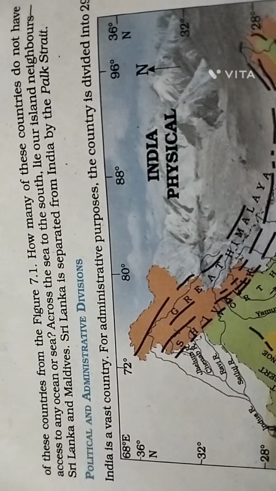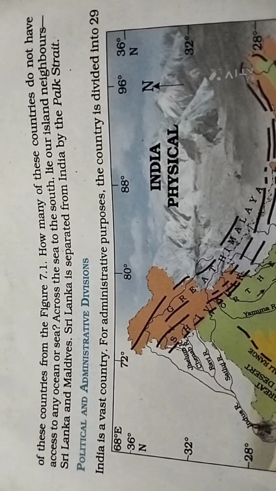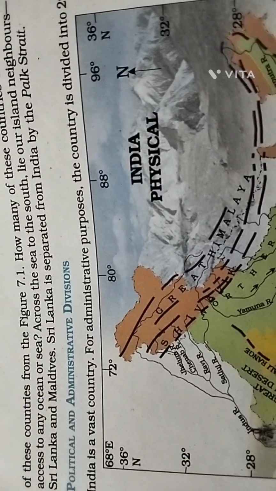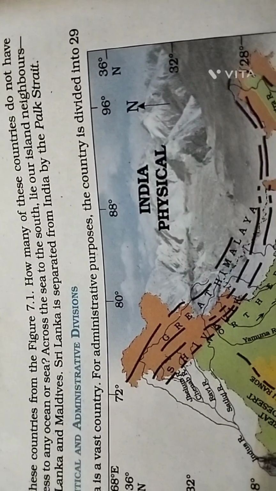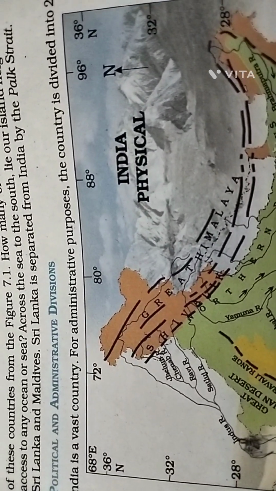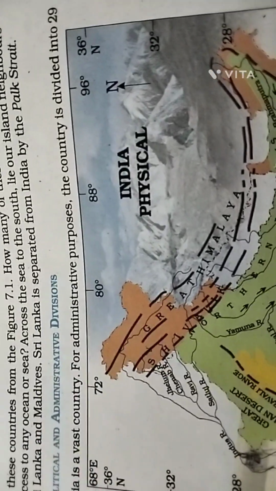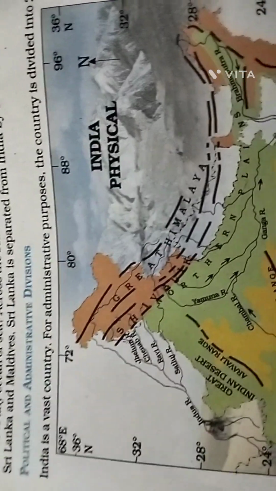Of these countries, from figure 7.1, how many do not have access to any ocean or sea? Across the seas to the south lie our island neighbors, Sri Lanka and Maldives. Sri Lanka is separated from India by the Palk Strait.